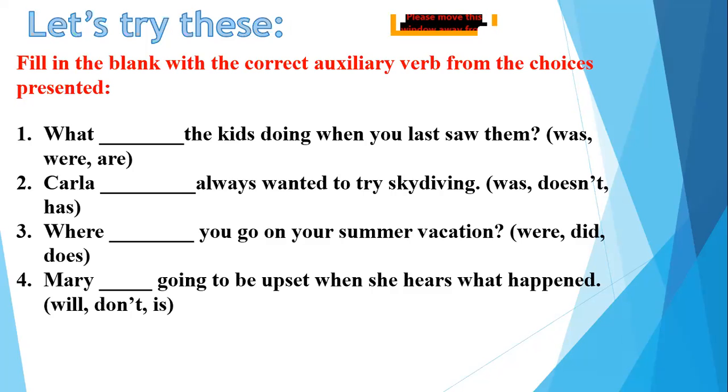Okay, so Anas Ahmad, can you tell me the last one? Mary dash going to be upset when she hears what happened. Mary will going to be upset. Mary don't going to be upset, or Mary is going to be upset. Yes, Anas, can you tell me the answer, beta? Very good. Mary is going to be upset. So I hope the auxiliaries are clear to you people. So let's move on, children.